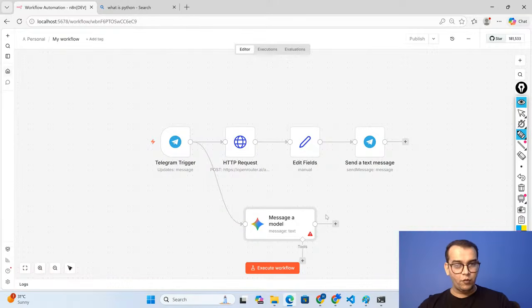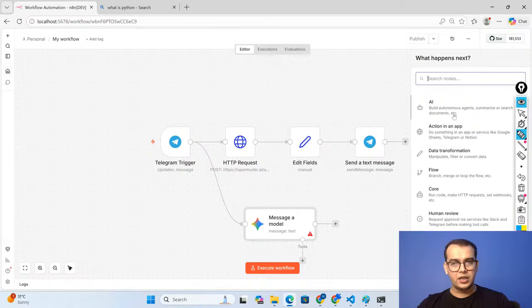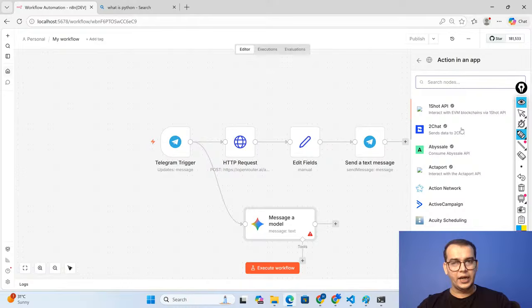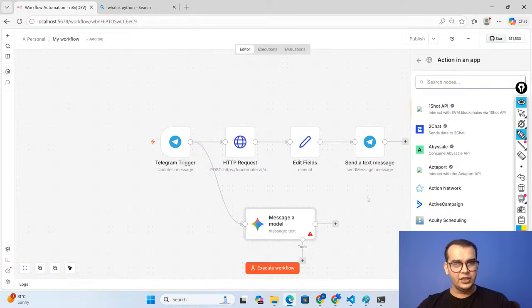And after that, whatever I want this Gemini model to do, for example the AI agent tool, it will generate an action plan and execute it. Call any workflow tool, code tool, to write your tool as well. So this will create and do something in the app, like providing you the sheets. Any kind of service you can easily use, guys.